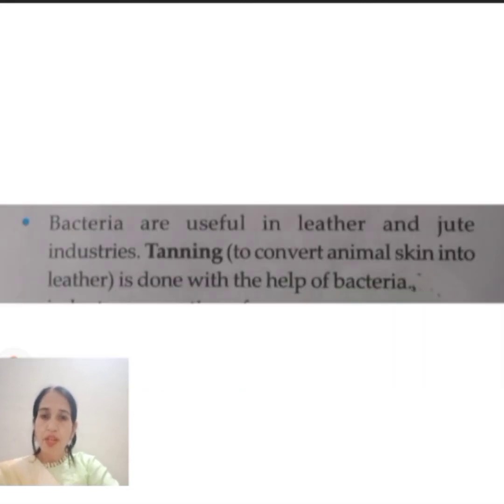Now, one more method done with the help of microbes is called tanning. You must know it: bacteria are useful in the leather and jute industries. How are these bacteria used in the process of tanning? Tanning is converting animal skin into leather.